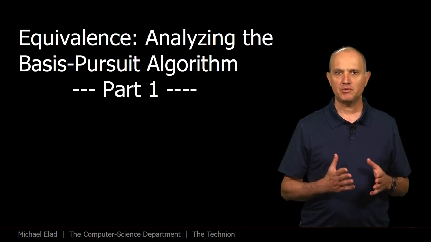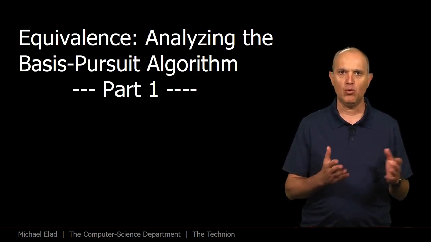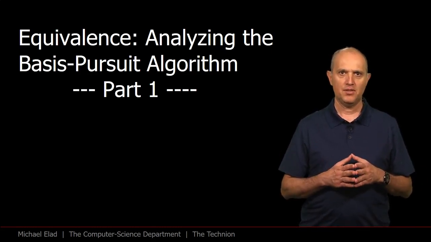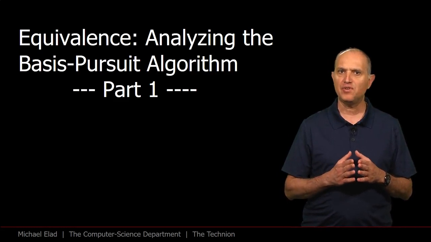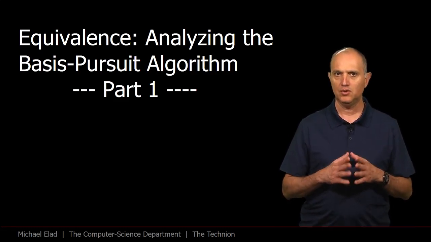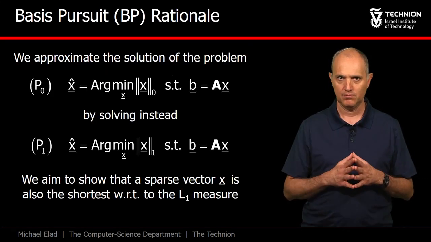The last equivalence result that will be presented refers to the basis pursuit, in which an L1 regularization is used as a proxy for getting sparse solutions. The analysis that we are about to present is very different and somewhat more involved compared to what we have seen so far. Due to this complication, we break the description of this result into two parts.